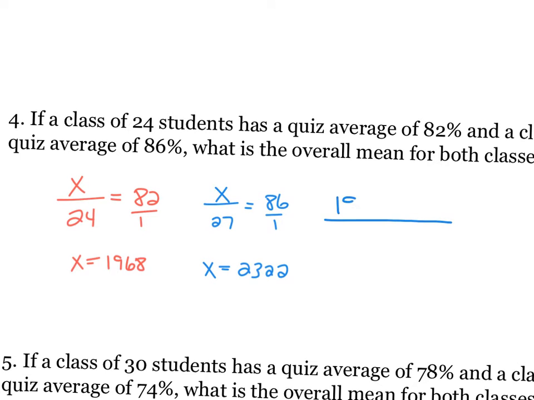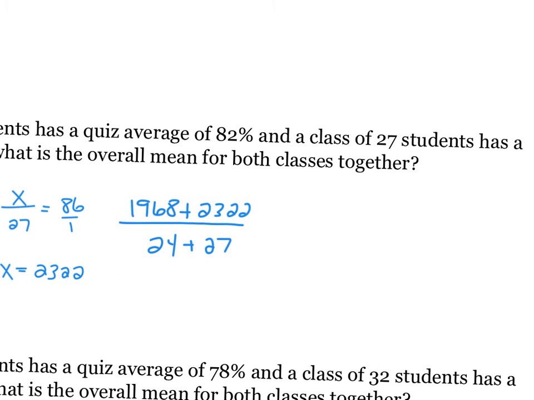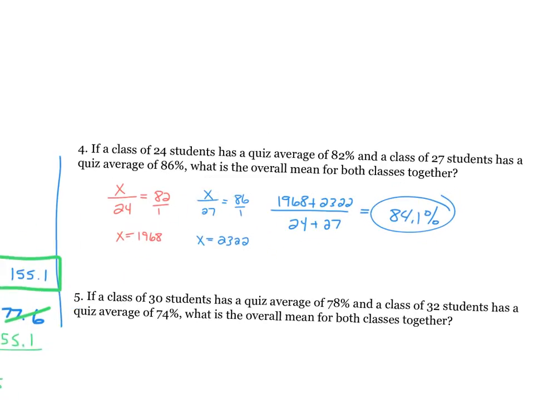So we can take that 1968 from the first problem, add it to the 2322, and then take those two numbers of the classes and add those together, okay? When you do that and average them out, you get 84.1%. Okay, so you might need to look at that again.